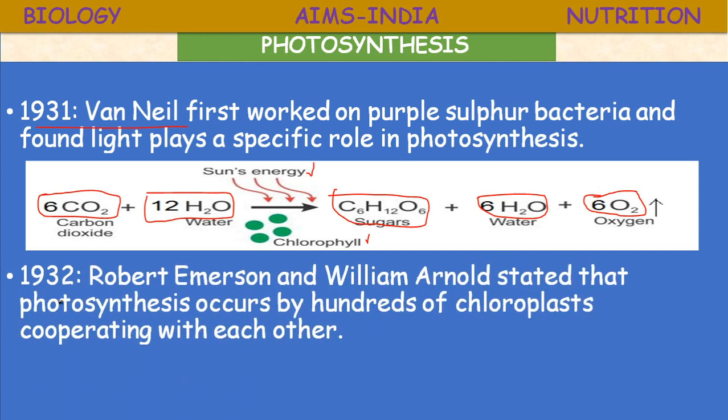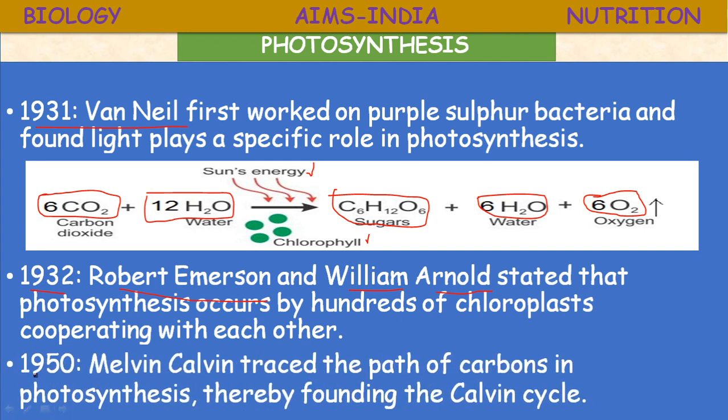Next, another scientist in 1932, Robert Emerson and William Arnold, stated that photosynthesis occurs by hundreds of chloroplasts cooperating with each other. That is very important. A plant may not contain a single chloroplast. A leaf contains several chloroplasts. So these hundreds of chloroplasts linked to each other, cooperating with each other, and the process of photosynthesis is performed. So that's the Emerson effect. In higher classes you are going to study it.